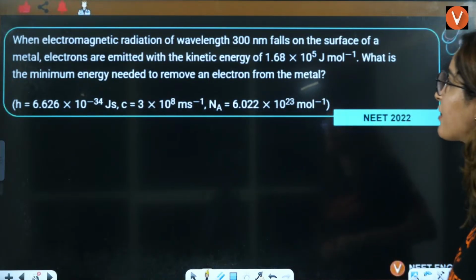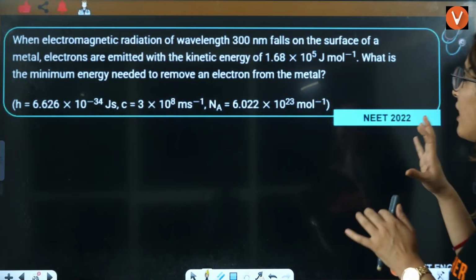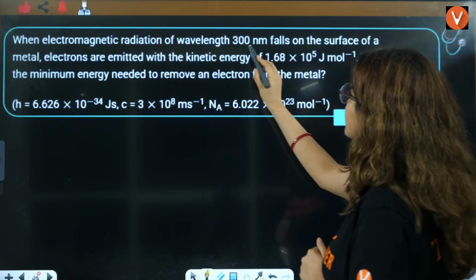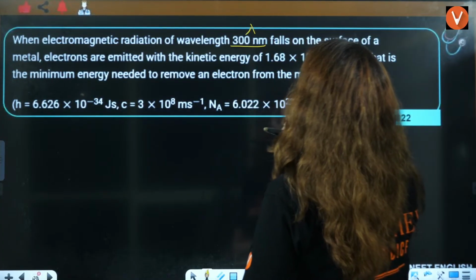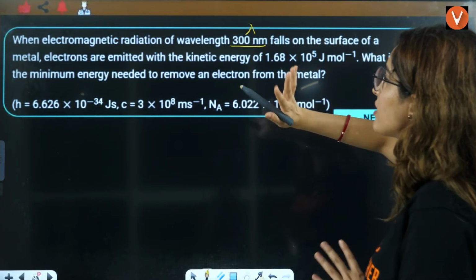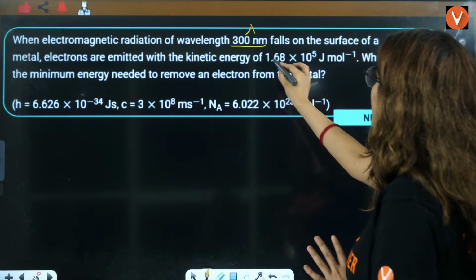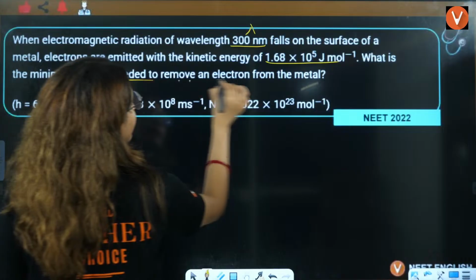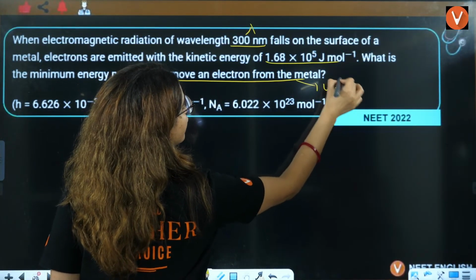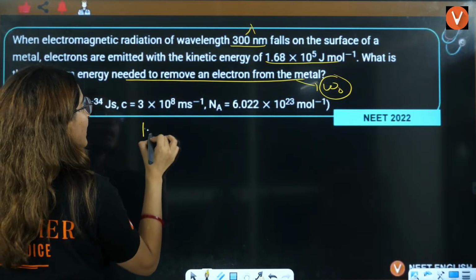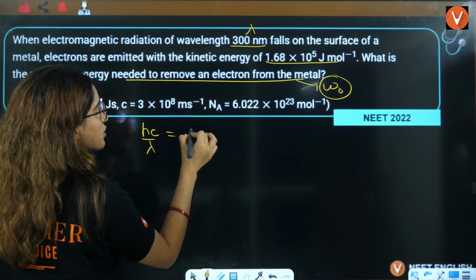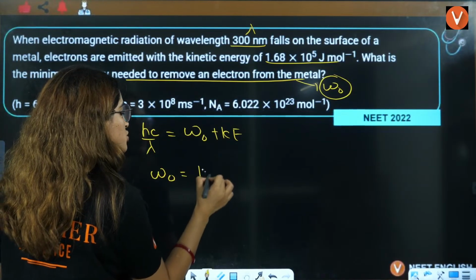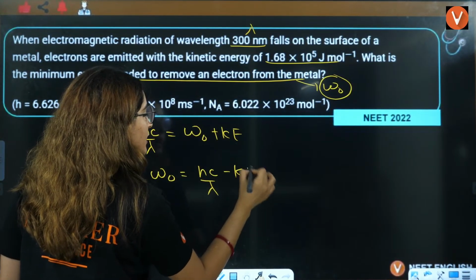Let's talk about this particular question. When electromagnetic radiation of wavelength 300 nanometer falls on the surface of a metal, electrons are emitted with this kinetic energy. What is the minimum energy to remove an electron from the metal? That is the work function they are asking. We know that hc by lambda, that is h mu, is equal to work function plus kinetic energy. So work function is equal to hc by lambda minus kinetic energy.